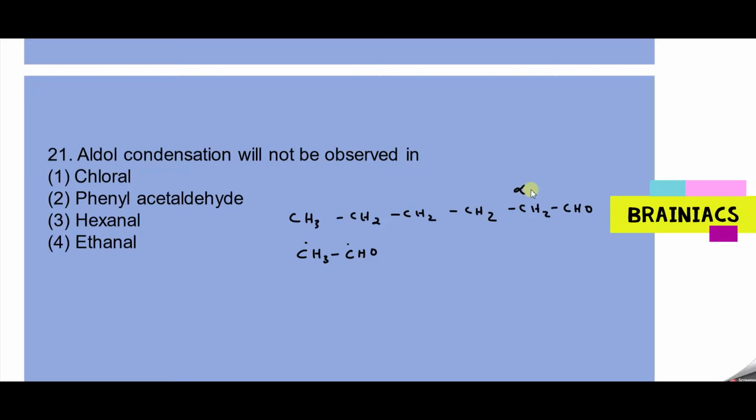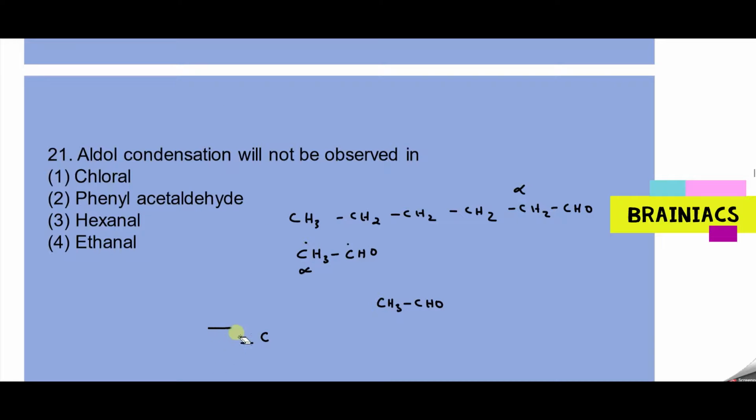Okay. Phenyl acetaldehyde, that also if you see, you have a phenyl ring, then acetaldehyde. Acetaldehyde is CH3CHO. Phenyl acetaldehyde means one of the hydrogens will be replaced with the phenyl.